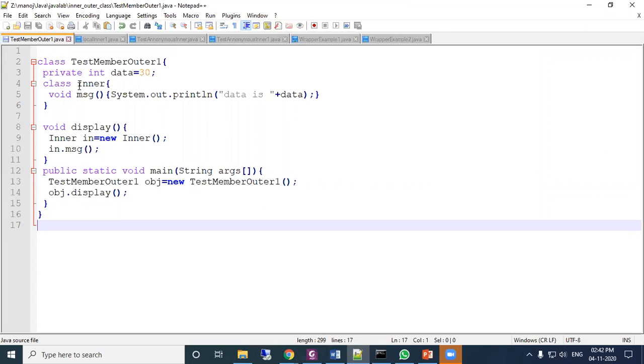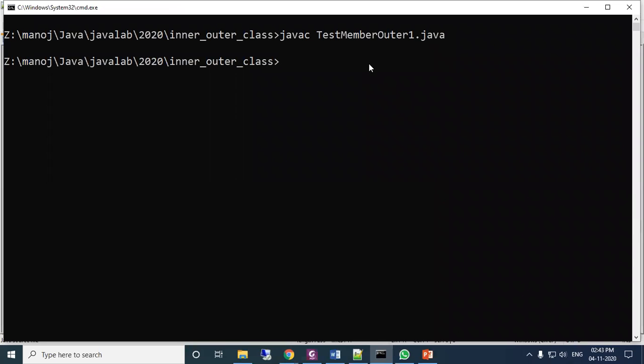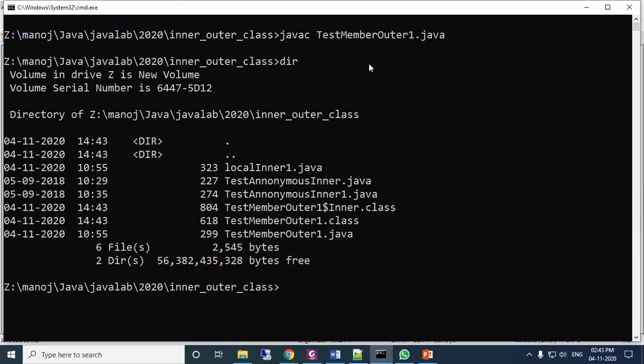See this program here, the program which we will execute now, TestMemberOuter1.java. I have compiled the program, TestMemberOuter1.java.